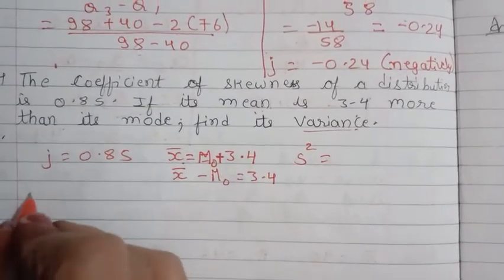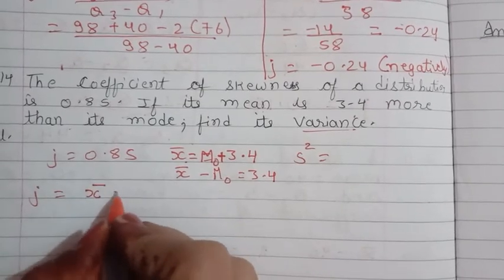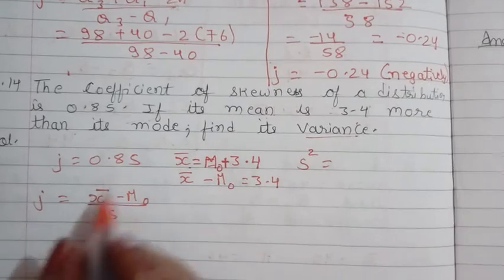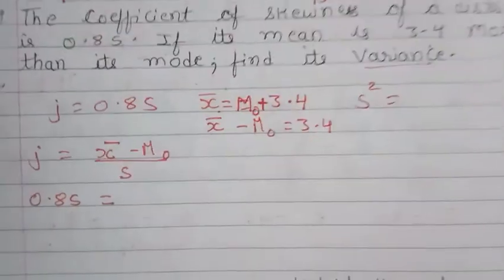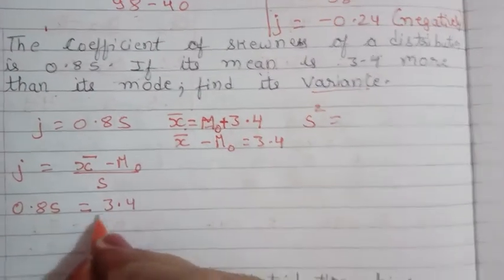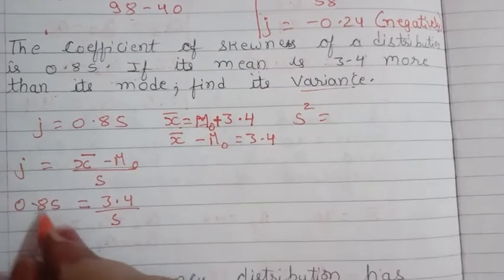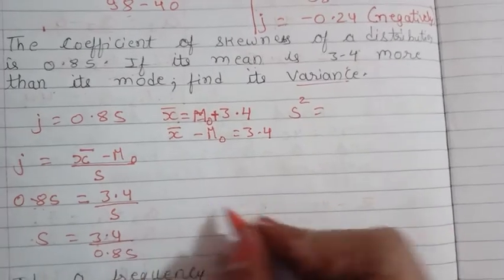Now what is your formula for finding J? That is x bar minus Mo upon S. J is given 0.85. Now x bar minus Mo value, you can write 3.4 upon S. Cross multiplication here, S will go here and this will come in the denominator. 3.4 divided by 0.85.